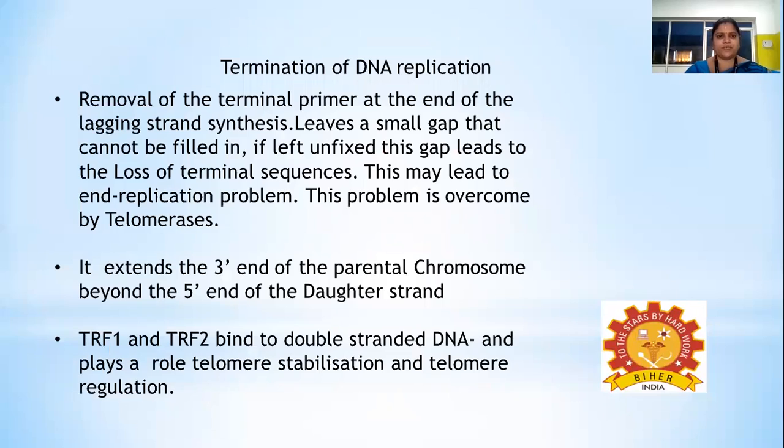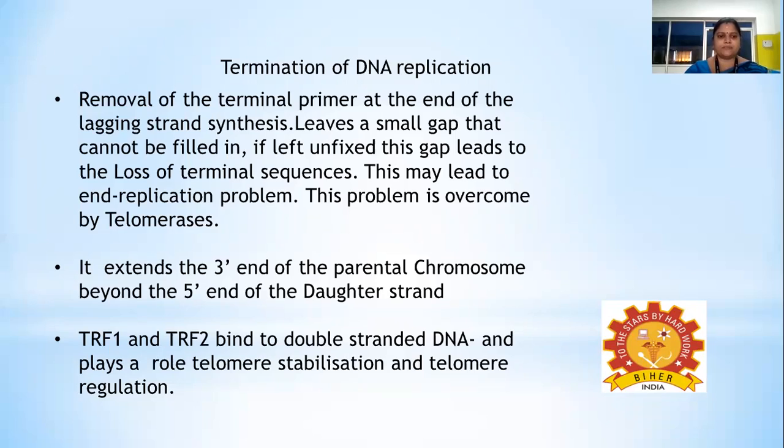Coming to the termination of DNA replication, the removal of the terminal primer at the end of the lagging strand synthesis leaves a small gap that cannot be filled in. If left unfixed, this gap leads to the loss of terminal sequences, which may lead to the end replication problem. That means the chromosomal ends may not be replicated sometimes. This problem is overcome by the enzyme telomerase.